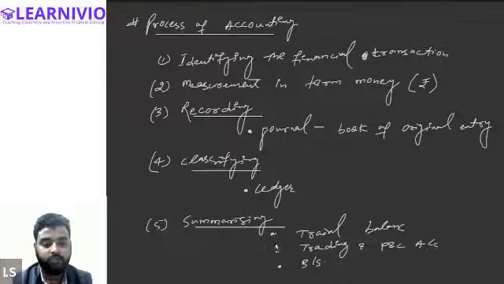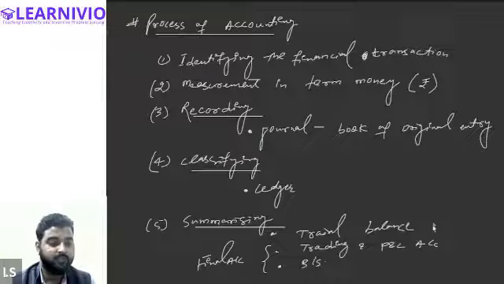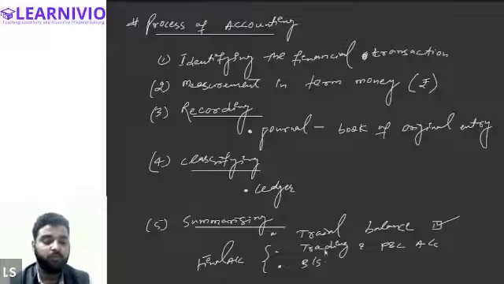So guys, this is what we call the preparation of the final account. I think we have already understood what is trial balance, right? Yes, sir. We have already completed a chapter based on trial balance. Now once trial balance is done, we need to prepare the final account. So what is actually final account? Final account basically means financial statements that include trading account, profit and loss account, and the balance sheet. These three statements are collectively known as final account.